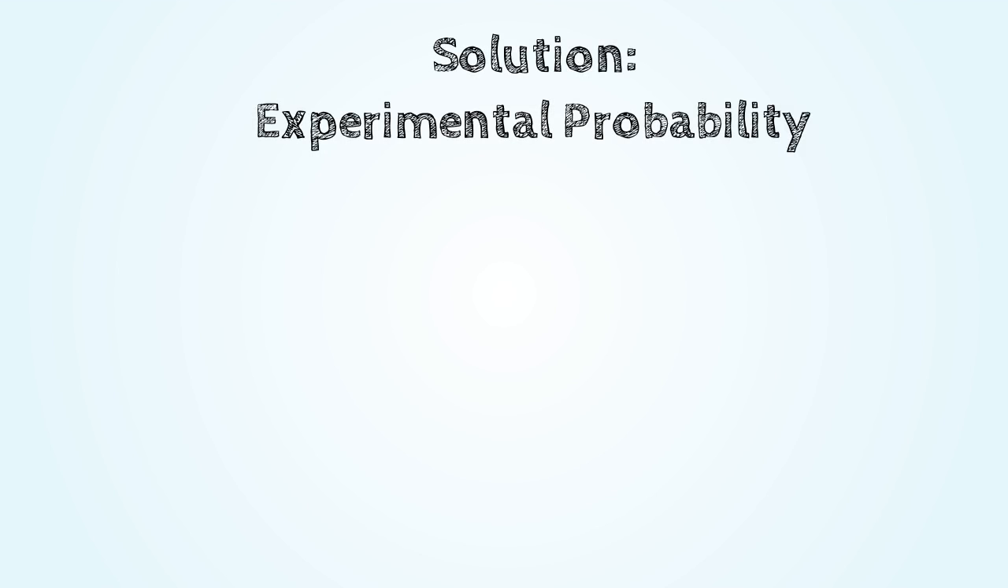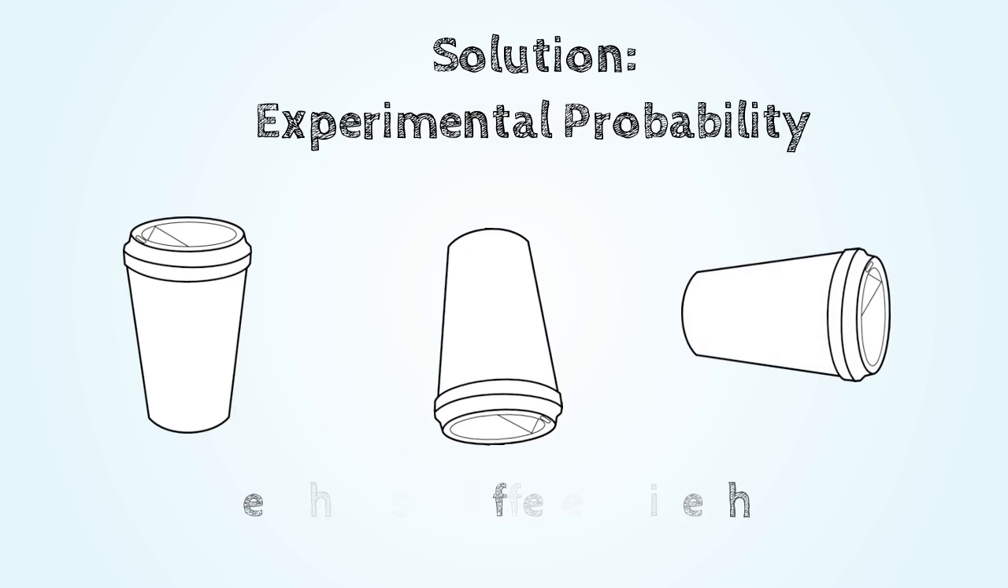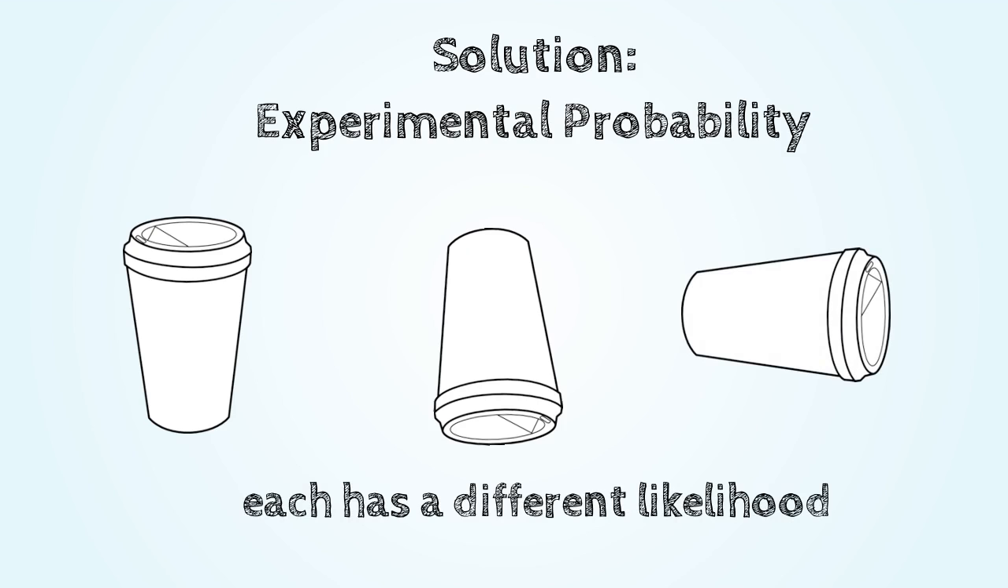One example that can be used to show students otherwise is a cup flip, where there are 3 possible outcomes: landing on the top, landing on the bottom, or landing on the side, where each outcome has a different likelihood. Using experimental probability as a framework is a helpful teaching strategy to combat this misconception because it allows students to see for themselves that the 3 outcomes do not occur equally.